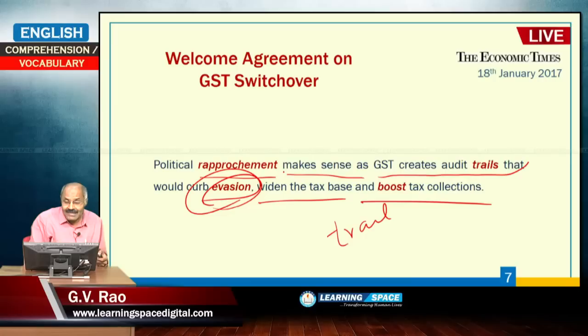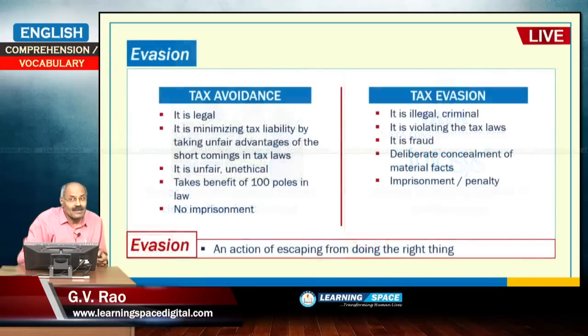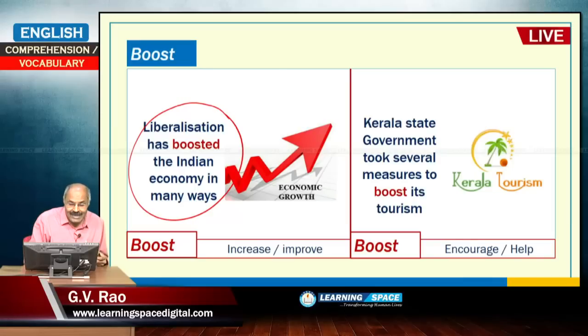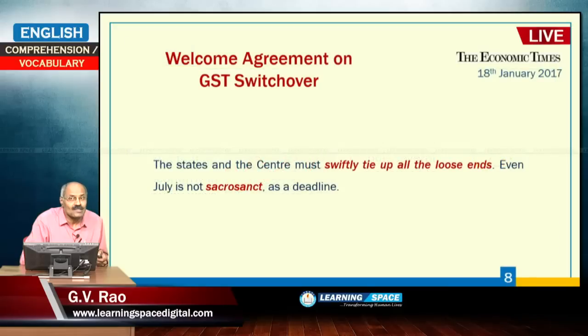So, in the present paragraph, political rapprochement makes sense as GST creates audit trails that would curb evasion, widen the tax base and boost tax collections. So, tax collections will be increased, that is the meaning of boost. Liberalization has boosted the Indian economy in many ways. Boost: increase, improve and encourage. The Kerala government took several measures to boost its tourism. Under these circumstances, this boost is used.